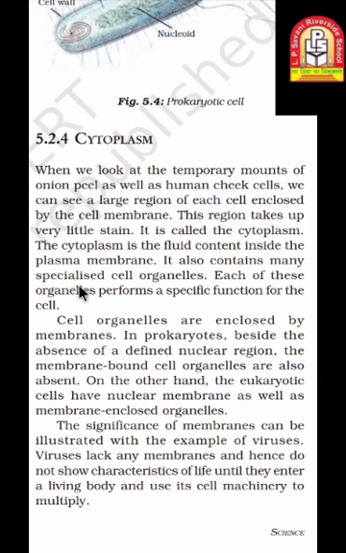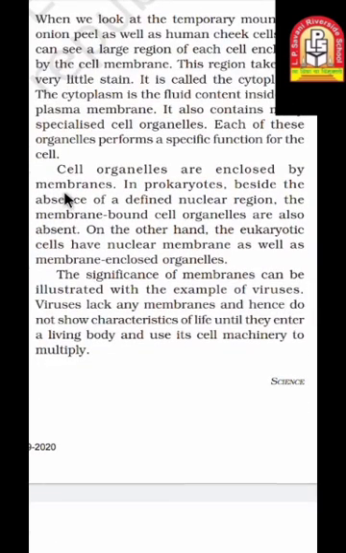It also contains many specialized cell organelles. Each of these organelles performs a special function for the cell. As we have learned already, each and every organelle has its own different kind of function to maintain the cell performance. Cell organelles are enclosed by membranes. In prokaryotes, besides the absence of a defined nuclear region, the membrane-bound cell organelles are also absent. As we learned already, in prokaryotic cells there is an absence of a well-defined nuclear region. That's why there is an absence of well-defined organelles also. There is just cytoplasm only.